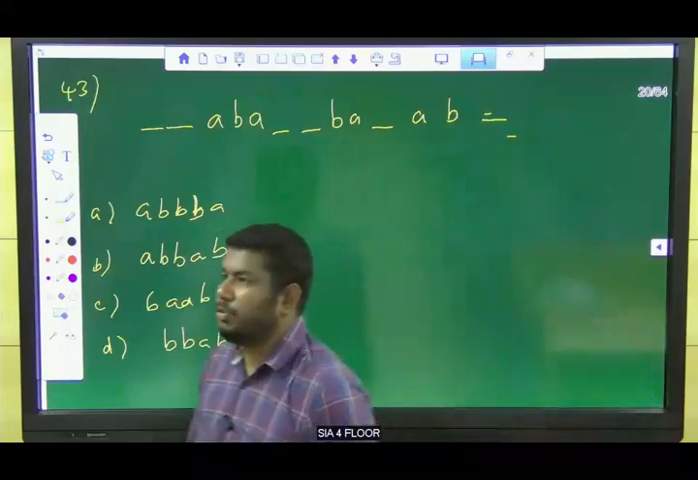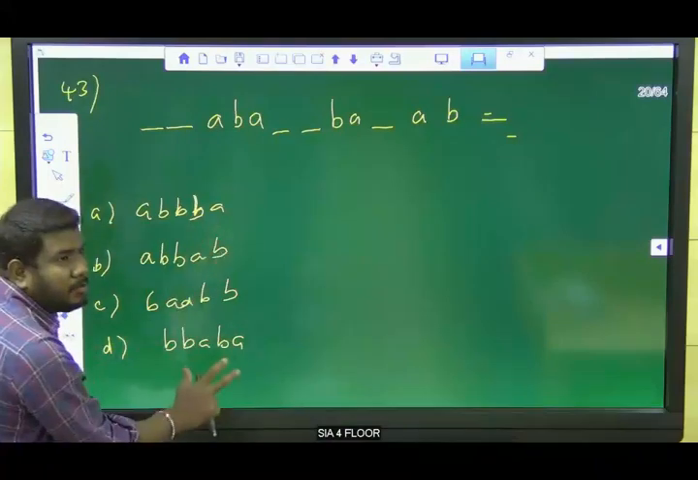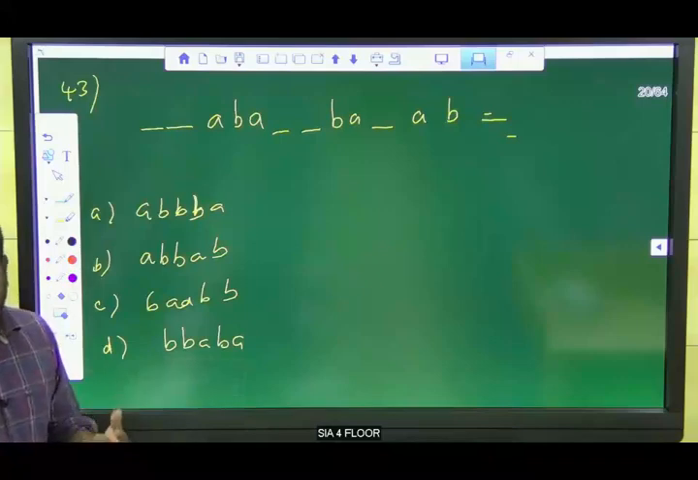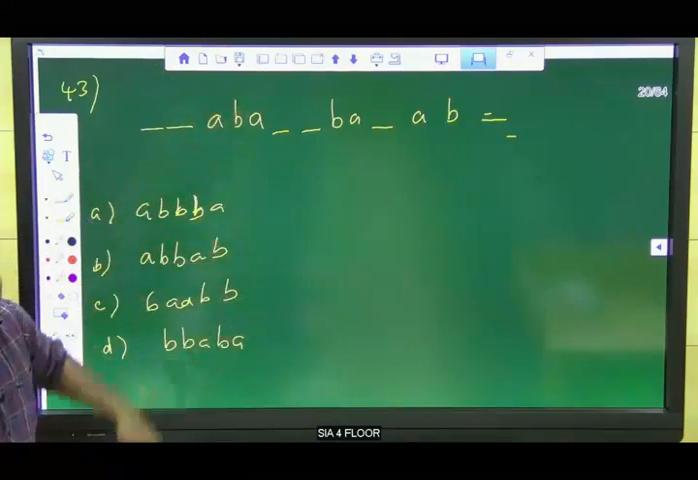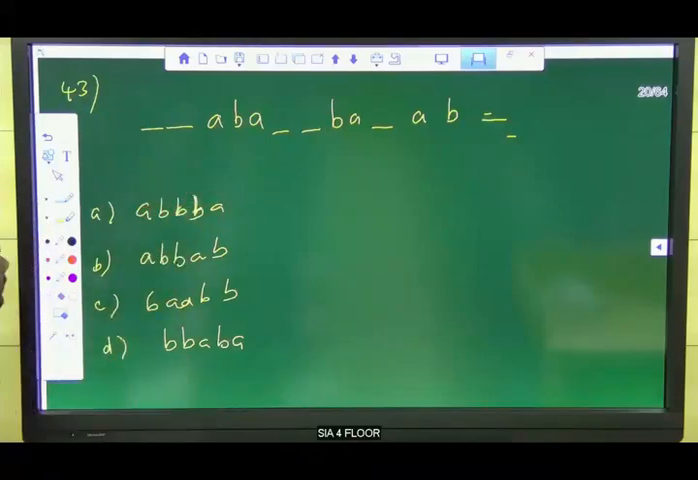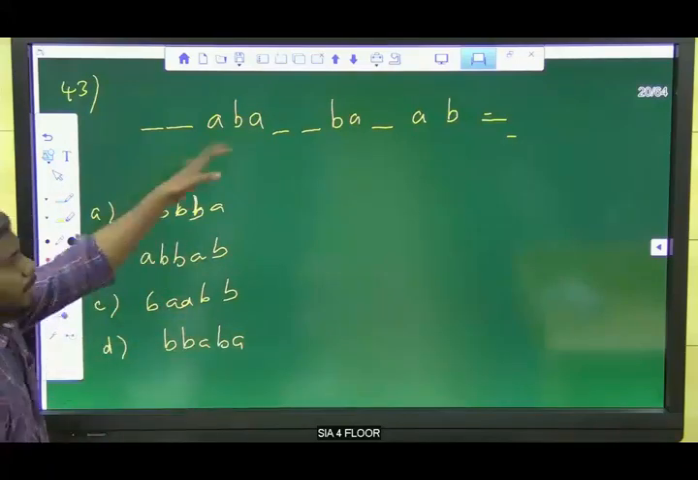There is no method to solve this kind of question. Based on the options only, we can finalize the answer. Normally we can solve the question and find the answer, but here we are going to find the answer based on the options in reverse order. So listen, guys, first we need to apply, but before that, we need to count the number of letters.